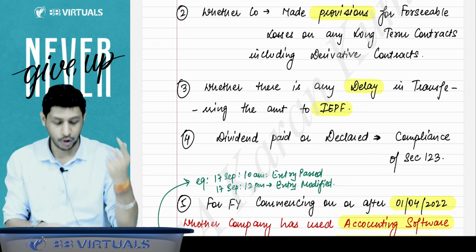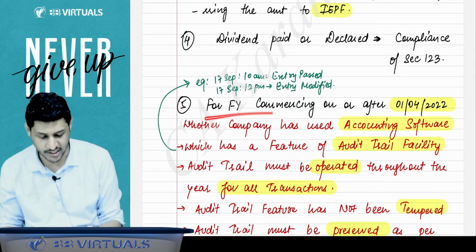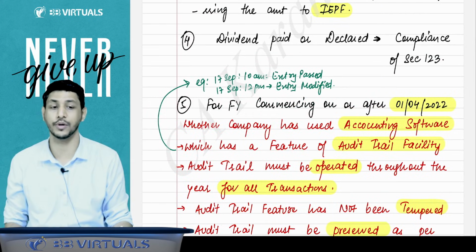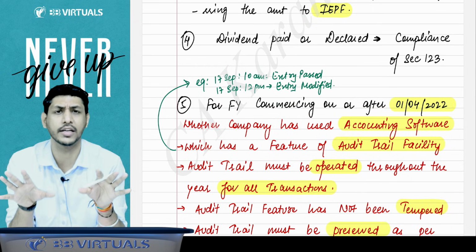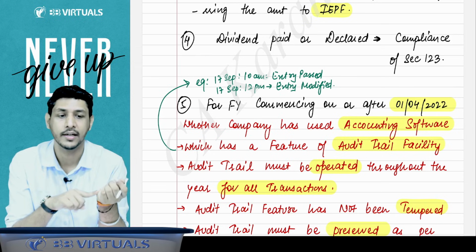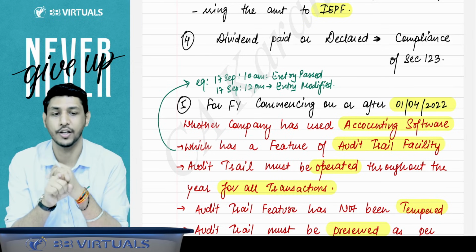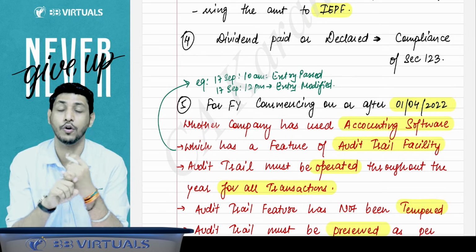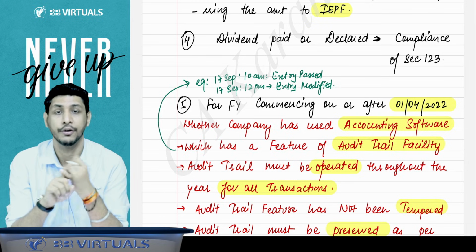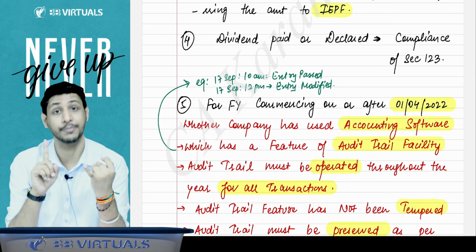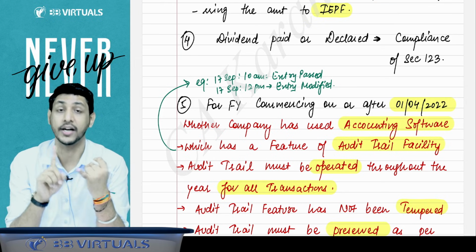And the auditor will also report that for financial years commencing on or after 1st April 2022, whatever software the company is using for accounting, whether that software has an audit trail facility or not. Whether that audit trail facility was operated throughout the year or not. Whether it was not disabled, it must be enabled. That audit trail must not be tampered with.